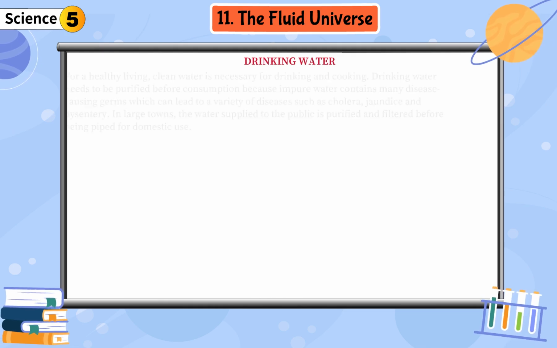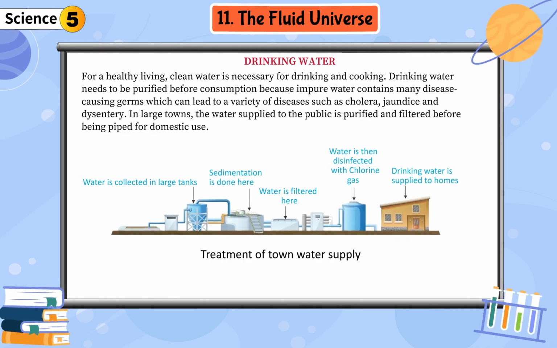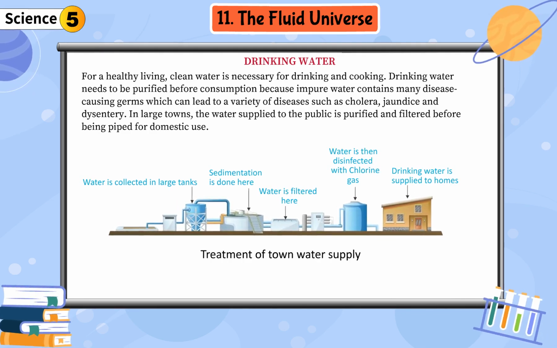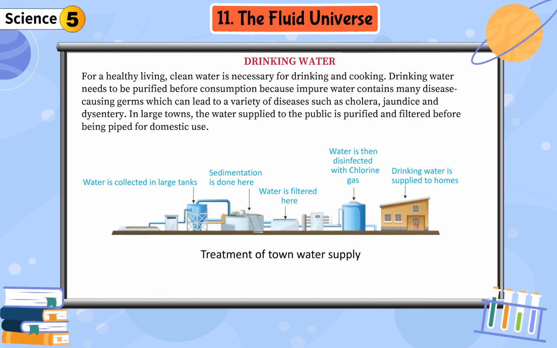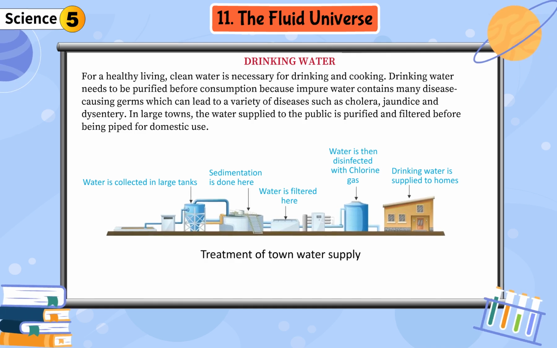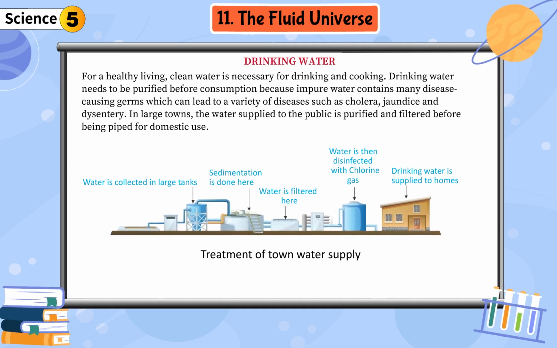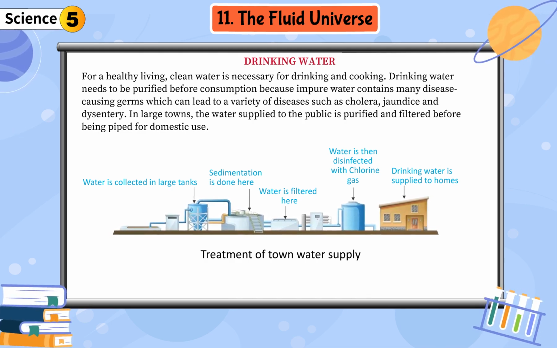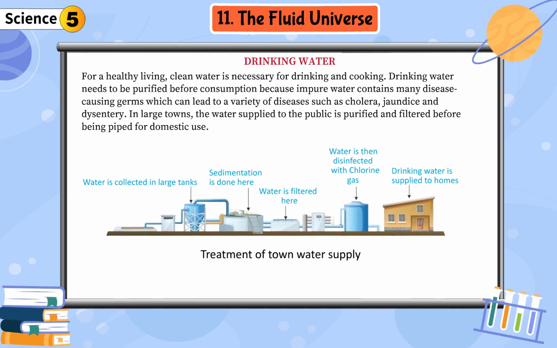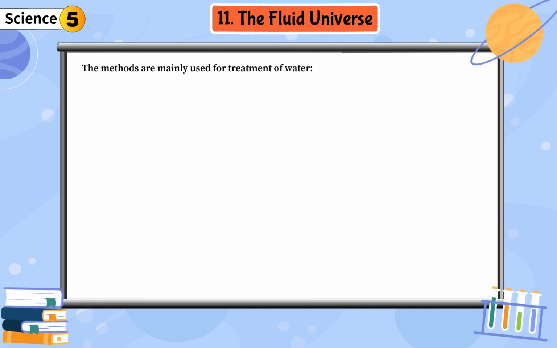Drinking water. For healthy living, clean water is necessary for drinking and cooking. Drinking water needs to be purified before consumption because impure water contains many disease-causing germs which can lead to a variety of diseases such as cholera, jaundice and dysentery. In large towns, the water supplied to the public is purified and filtered before being piped for domestic use. The following methods are mainly used for treatment of water.